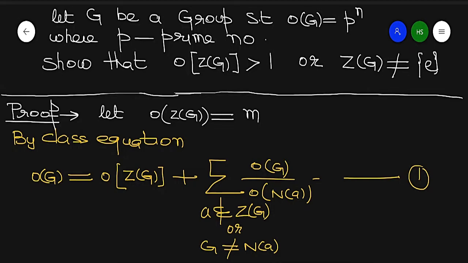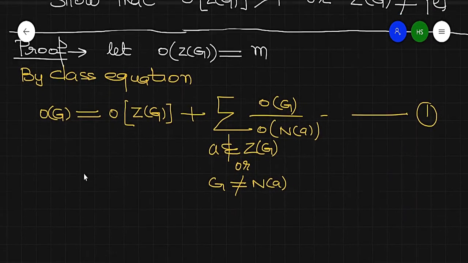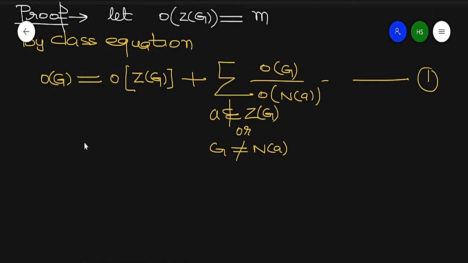Now my aim is to prove that M is greater than 1.